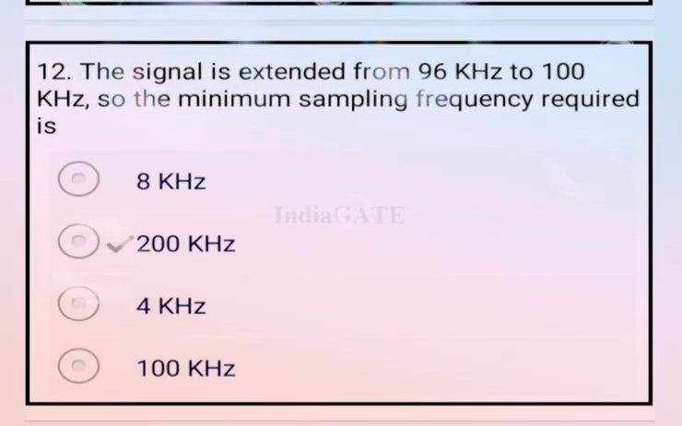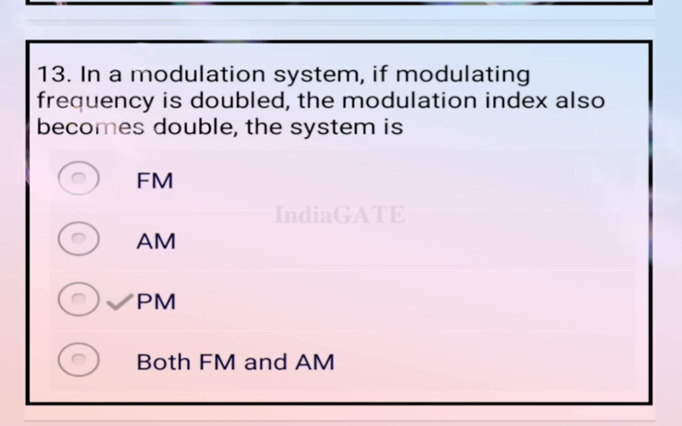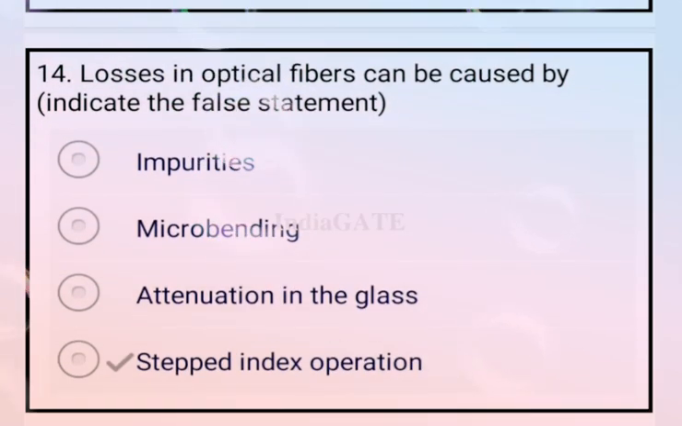Next question. The signal is extended from 9 kilohertz to 100 kilohertz. So the minimum sampling frequency required is 200 kilohertz. Now come to the next question. In a modulation system, if the modulating frequency is doubled, the modulation index also becomes doubled. The system is called PM. Okay. Now come to the next question.